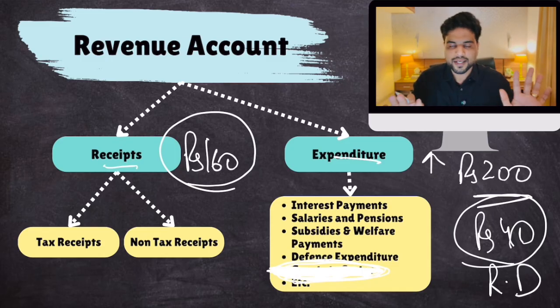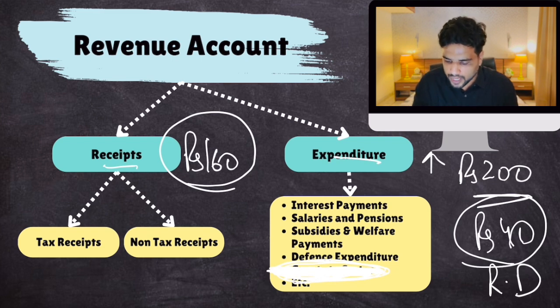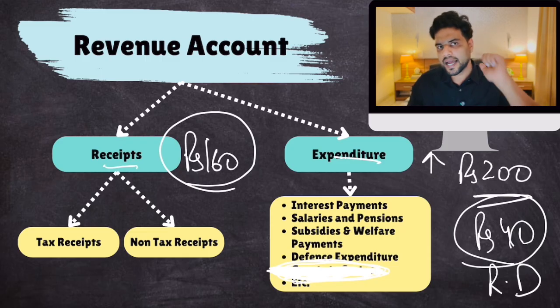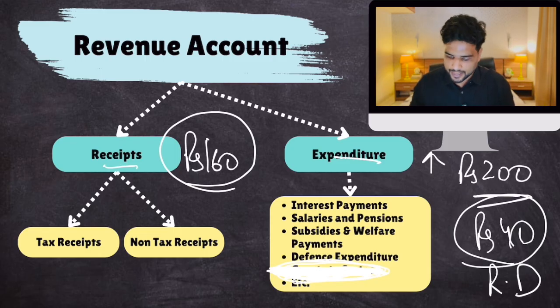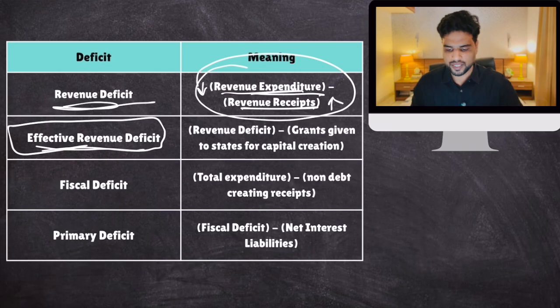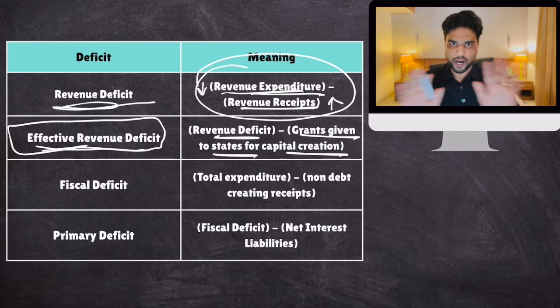You understand the point? Okay. So exclude the grants given to states for capital creation, for building assets. Sometimes you give grants to states for building assets like roads, bridges and all. Exclude this portion and now check whether you run a revenue deficit. The deficit you run now, after excluding grants to states, is known as the effective revenue deficit. So effective revenue deficit is revenue deficit minus grants given to states for capital creation, asset creation. Clear? I hope you understood this.